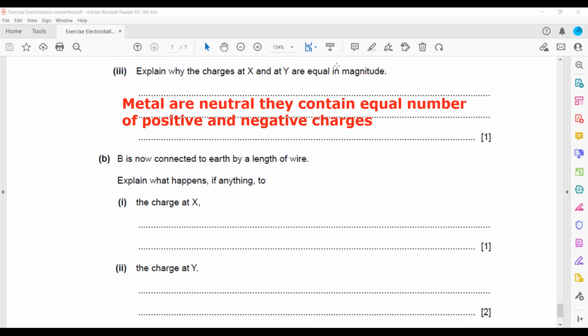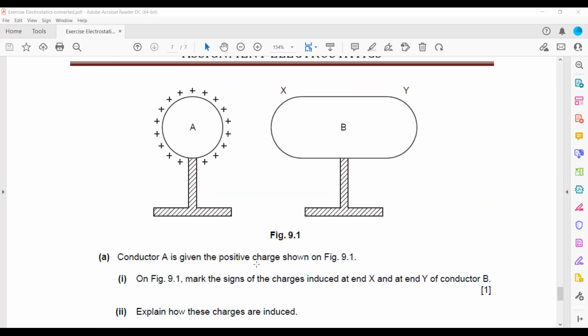B is now connected to earthing. So now if we connect B to earthing, what will happen to the charge at X and what will happen to the charge at Y? That is the question. When we bring a positive charge close, majority negative will be here and positive will be here. And now we connect the earthing wire. It can be connected anywhere, it won't make a difference to the effect. So whenever we connect an earthing wire, this positive charged rod will attract the electrons from the earthing. So as a result, these electrons will enter,